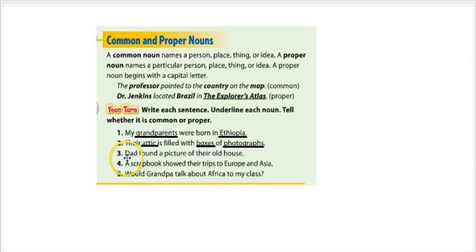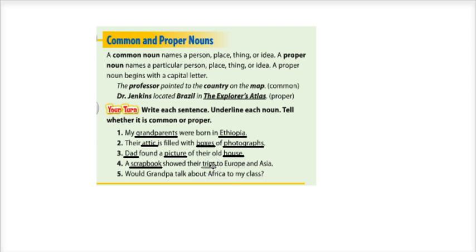In number 3, Dad found a picture of their old house. Dad, picture, and house are all nouns. Dad is a person, and Dad is a particular person, so that is a proper noun. Picture and house are both things. House can also be a place. They are common nouns.